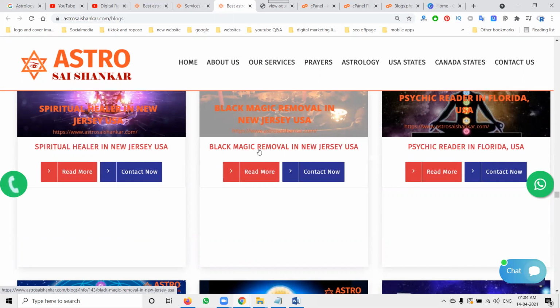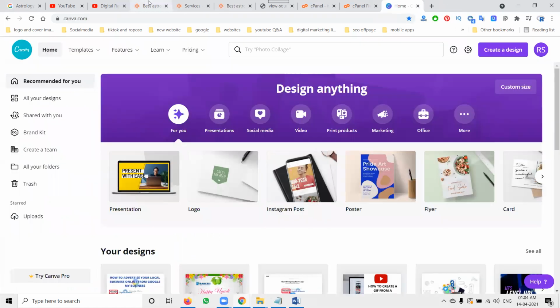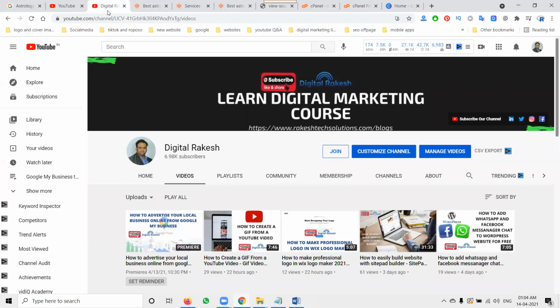So this is a formula we can follow to increase the views and traffic generated on your website, by writing perfect SEO content. Static pages are through cPanel, dynamic ones will be the admin panel option. How to write in the admin panel, we can discuss in the next video. I'll show you how to write the admin panel option. So this is the writing skill for static pages, proper SEO content to highlight the page on your website. If you follow the instructions and face any problem writing SEO titles in cPanel, always contact my channel. I will definitely support your website with writing skills.